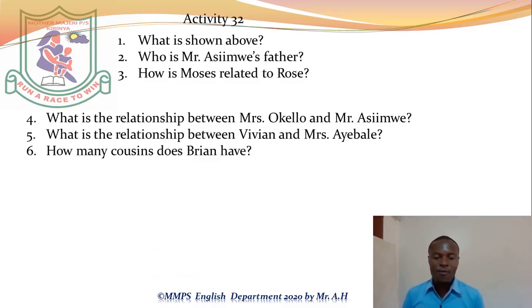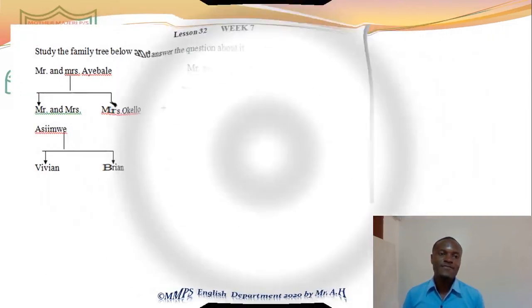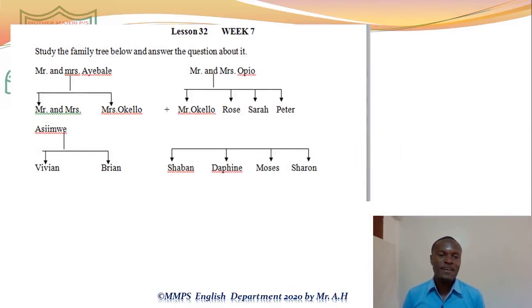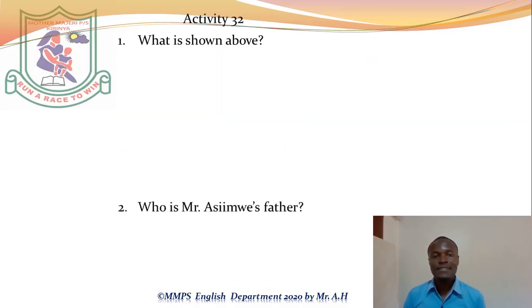Question 6. How many cousins does Brian have? In the first place, we identify where Brian is, and Brian has a sister called Vivian. Then the cousins now, they are the children of Brian's uncles, the likes of Shaban, Daphne, Moses, and Sharon. So we can say Brian has 4 cousins. Your cousin is a son or daughter of your uncle or aunt.